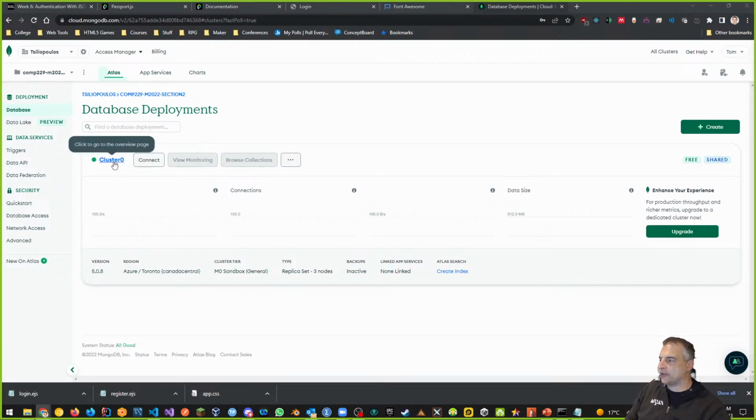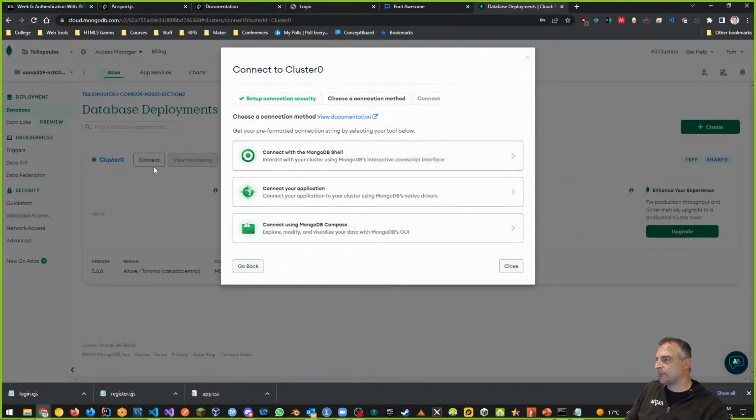So now that the cluster has been created, notice that it's not moving anymore. It says cluster 0. What we need to do is it says there's a couple things. One is connect. How do we connect to the cluster? There's also browse collections. We don't have a collection yet, right? And we have other information. Let's click connect. Connect basically gives us information on how to connect to the cluster, to the online database.